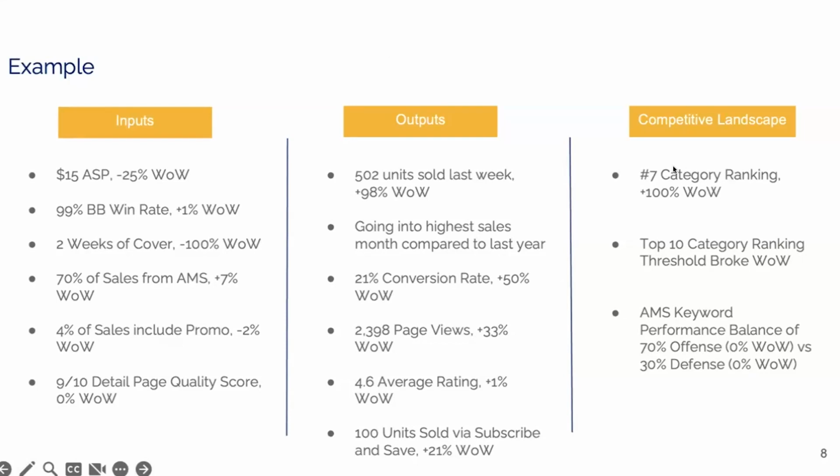We're number 7 in the category, which was a 100% increase. We were 14, so we just broke into the top 10. And we see most of our ad performance coming from offensive keywords, where we're going after others. So long story short, all of these things are going to influence my predicted sales for next week, the week after, the week after, and the week after that. The example we're showing today is most likely all this data going into their highest month from the previous year. So seasonality is probably going to have the biggest impact on predicting their sales for the next 4, probably 5, 6 weeks in this particular case.